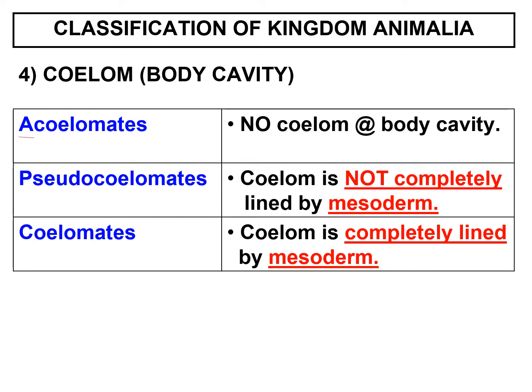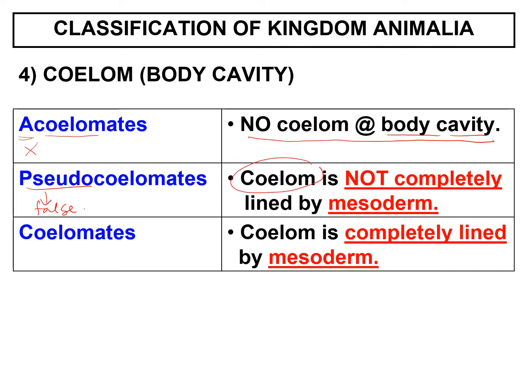First, acoelomate. A means no. So, no coelom. No coelom means they don't have a body cavity. Tidak ada body cavity, tidak ada hollow part. So, they are all very packed. And also pseudocoelomate. Pseudo means false. So, pseudocoelomate looks like coelom, looks like a body cavity, but it is actually not a body cavity.